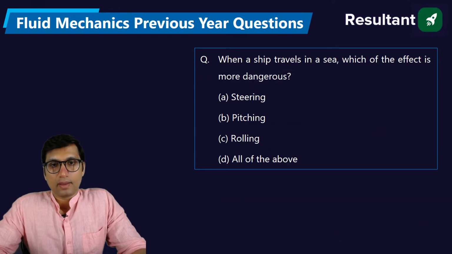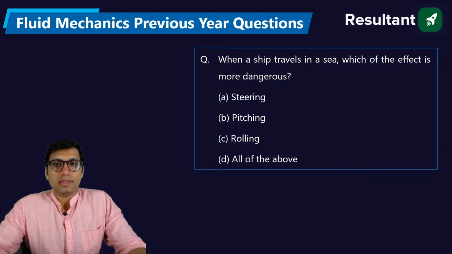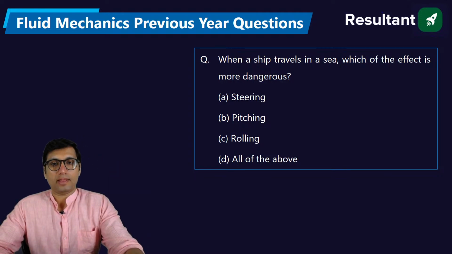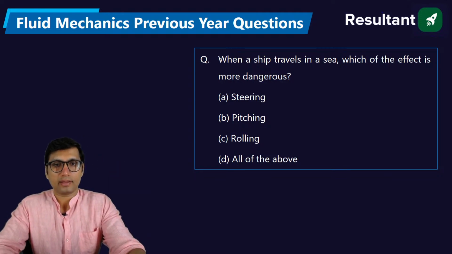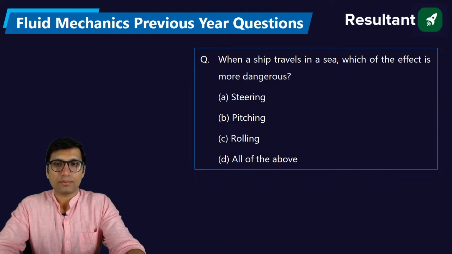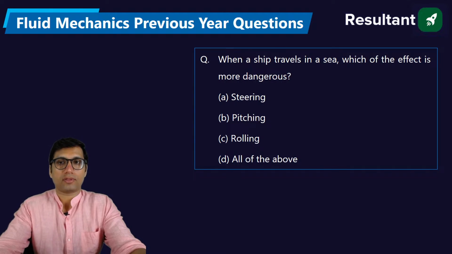Next, when a ship travels in a sea, which of the following effects is more dangerous? I hope that you guys have studied this concept. Have you studied this concept? When you design the stability condition of a ship, you know that there are 2 types of motion of a ship, right? One is called pitching, one is called rolling.